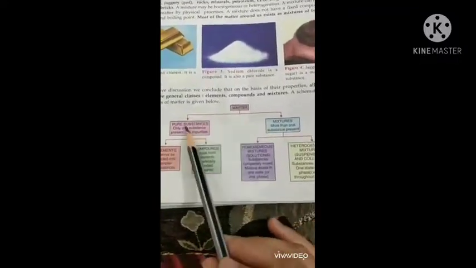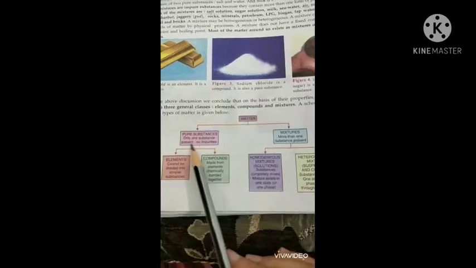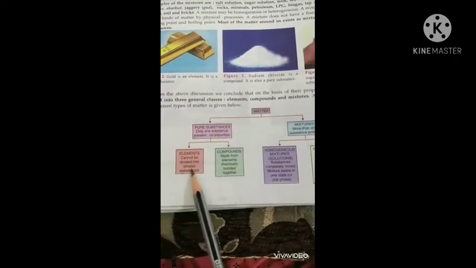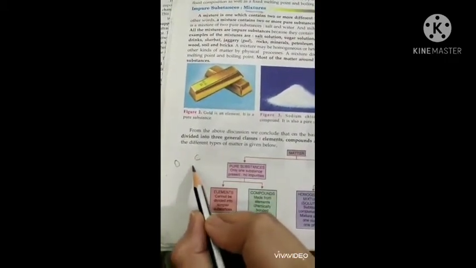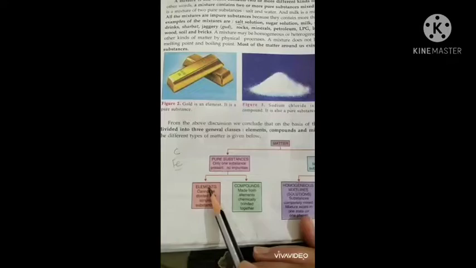So this table I have already showed you. Matter is of two types, pure and mixture, or pure and impure substance. Pure are made up of only one substance, no impurities. Mixture or impure have more than one substance present. एक से ज़्यादा substance होंगे. इसमें pure में two types होते हैं, elements and compounds. Elements cannot be divided into simpler substances. आप element को, oxygen है, O है, आप इसको और छोटा नहीं तोड़ सकते. ठीक है, तो ऑक्सीजन, कार्बन को और डिवाइड नहीं कर सकते. आयरन को भी नहीं, Fe is the symbol of iron. So these are your elements.